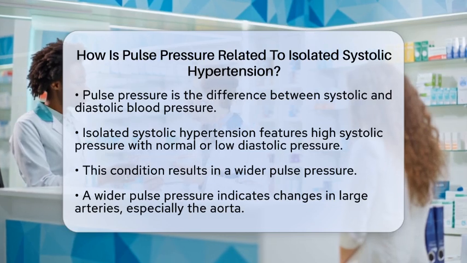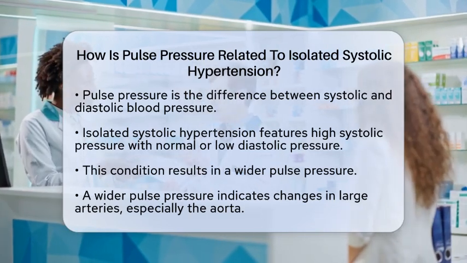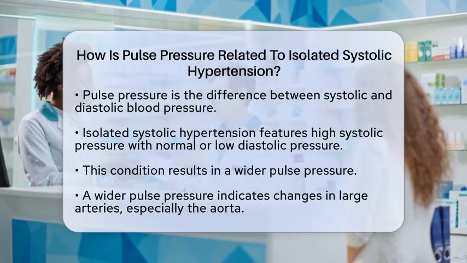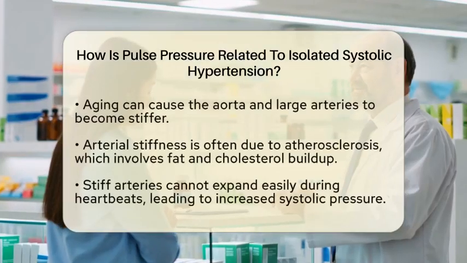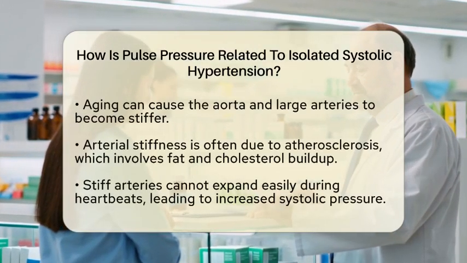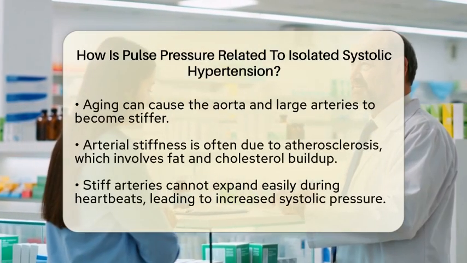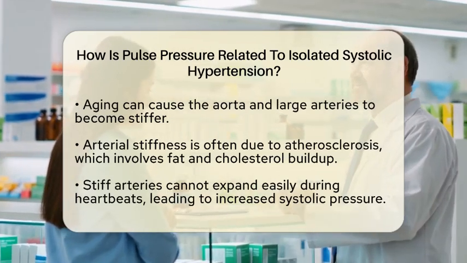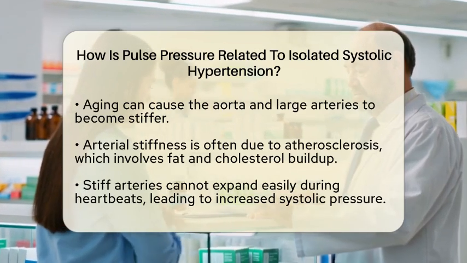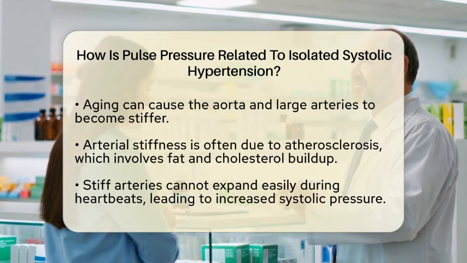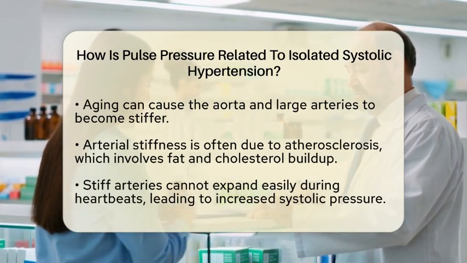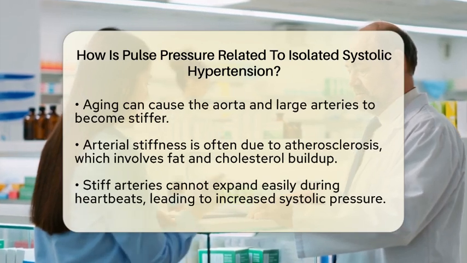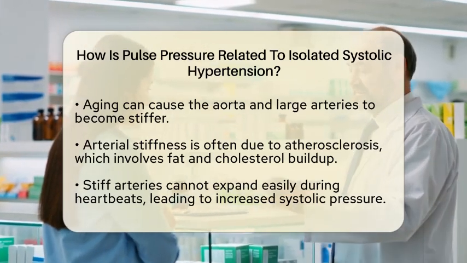This creates a wider pulse pressure. This wider pulse pressure is a key aspect of isolated systolic hypertension. It shows changes happening in the large arteries, especially the aorta. As people age, the aorta and other large arteries can become stiffer. This stiffness often comes from a condition called atherosclerosis, which is the buildup of fats and cholesterol in the arteries. When these arteries lose their elasticity, they cannot expand as easily when the heart pumps blood. This leads to higher systolic pressure and lower diastolic pressure, resulting in an increased pulse pressure.